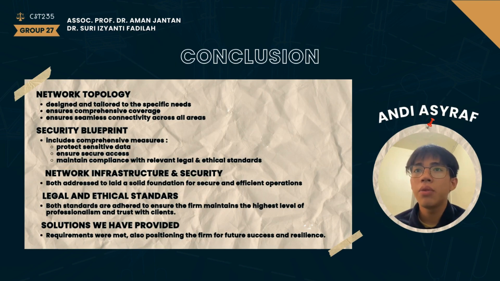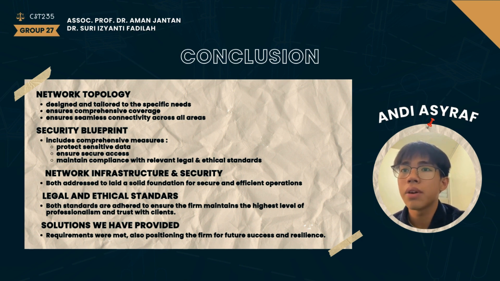In conclusion, we have designed a robust and scalable network topology tailored to the specific needs of the new branch office, ensuring comprehensive coverage and seamless connectivity across all areas. And our security blueprint also includes comprehensive measures to protect sensitive data, ensure secure access, and maintain compliance with relevant legal and ethical standards. By addressing both the network infrastructure and security needs of the law firm's new branch office, we have also laid a solid foundation for secure and efficient operations.